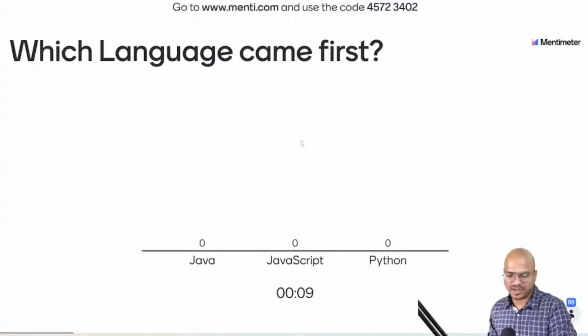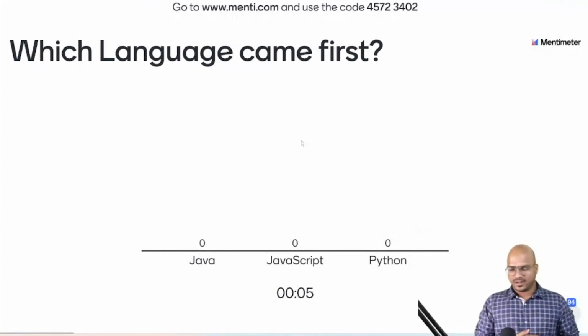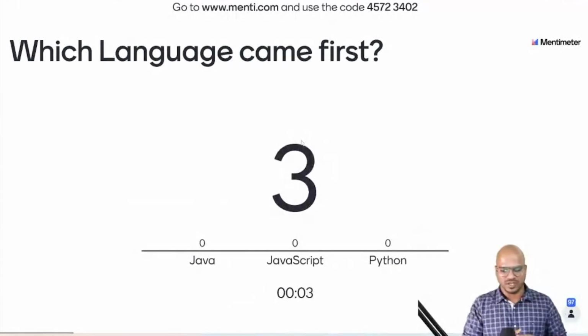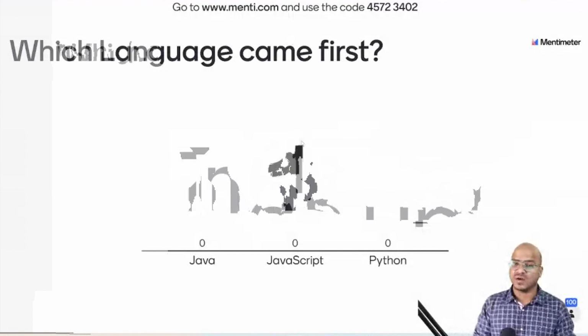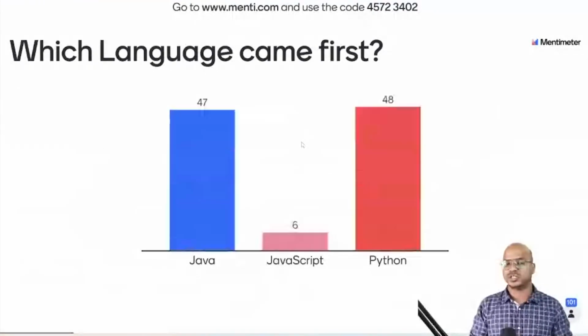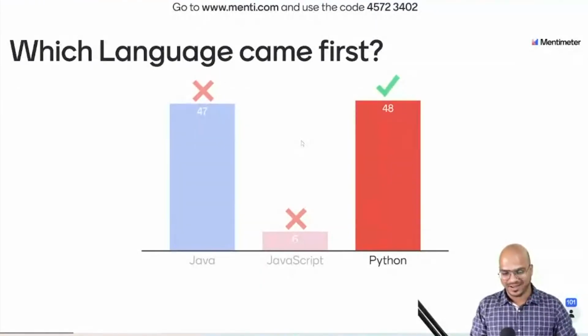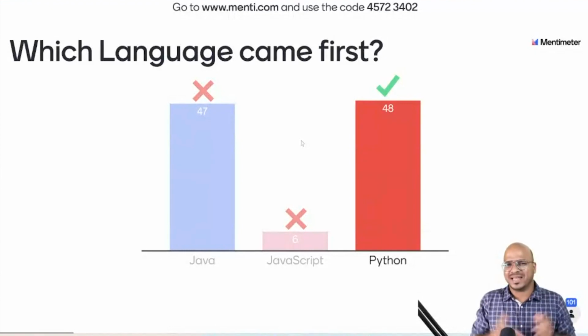Let's see who is giving the right answer. And also, you have to answer very fast. Okay, by the time you answer that, let me give you the year in which Java was released. So Java as a programming language was publicly launched in 1995. And most of you are saying Java. And it might be right? Of course, you got the answer as well on your screen. It's not the right answer.